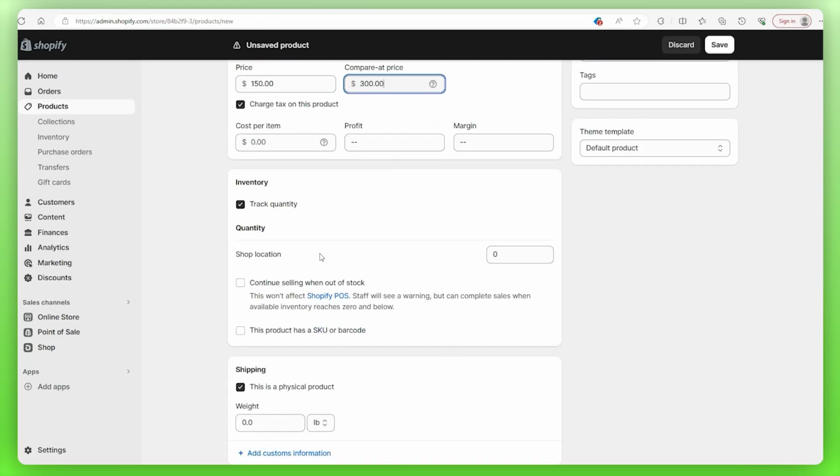Now for your inventory, you put how much stock you have. Let's say 100. And then below is the continue selling when out of stock option, which is something to keep in mind because if you know you can restock an item to meet demand, you check this box. Otherwise, you leave it blank.